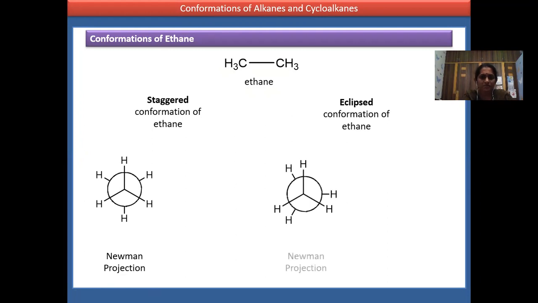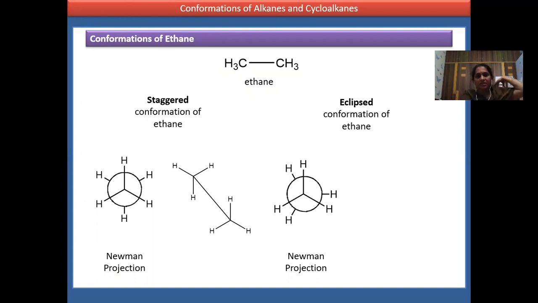Slightly, if you rotate, you get exactly one hydrogen behind the other. Carbon 1 behind the carbon, H1 behind H1, H2 behind H2, H3 behind H3. So these two are the Newman projections.